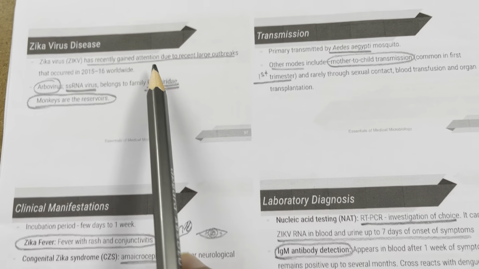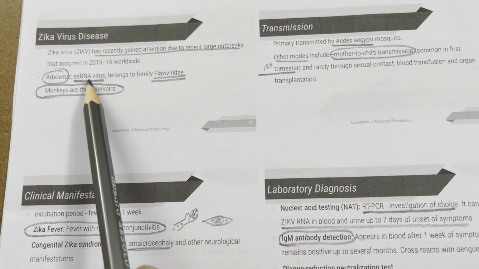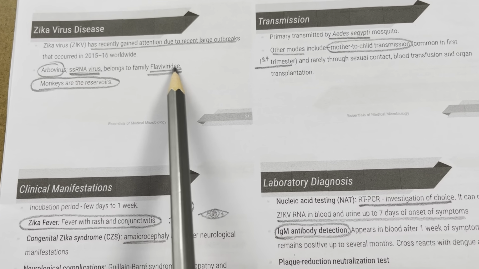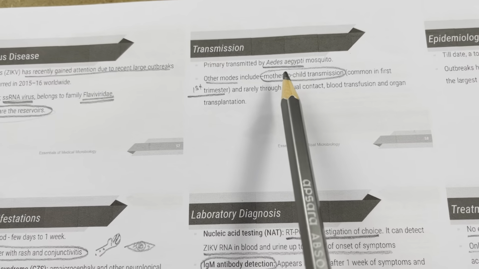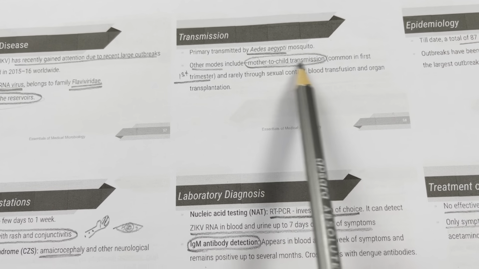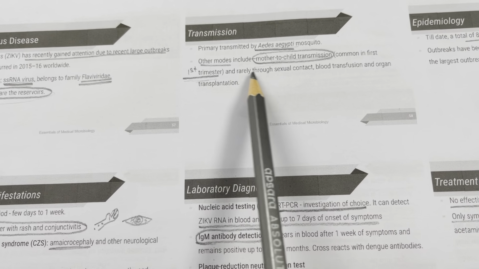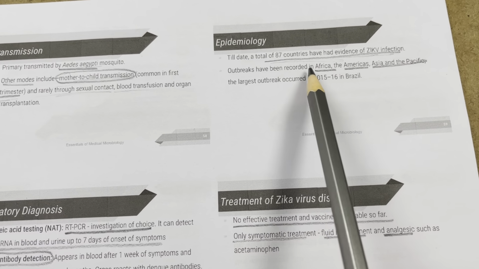Finally, Zika virus disease. It has recently gained attention due to recent large outbreaks that occurred worldwide. It is an arbovirus, a single-stranded RNA virus, belongs to family Flaviviridae, and monkeys are the reservoirs. It is primarily transmitted by the Aedes aegypti mosquito. Other modes include mother-to-child transmission, congenital transmission, which is common in the first trimester, rarely through sexual contact, blood transfusion, and organ transplantation.